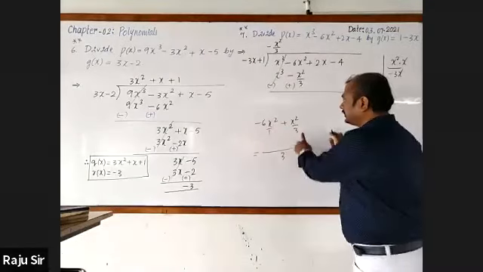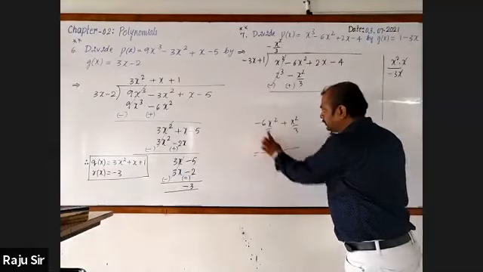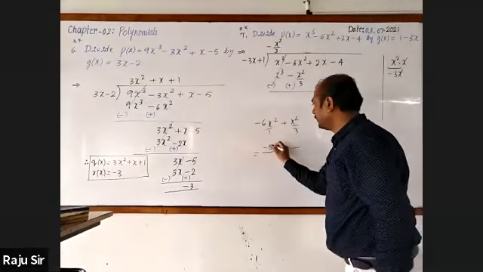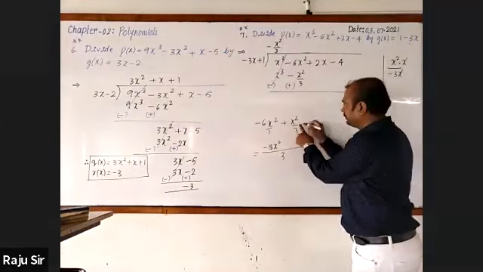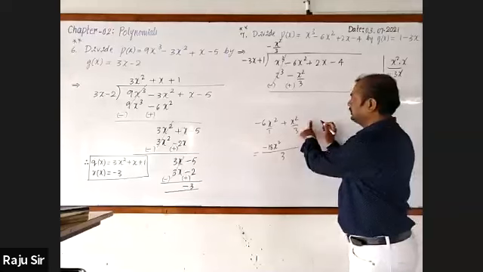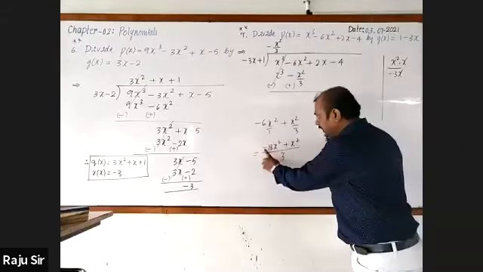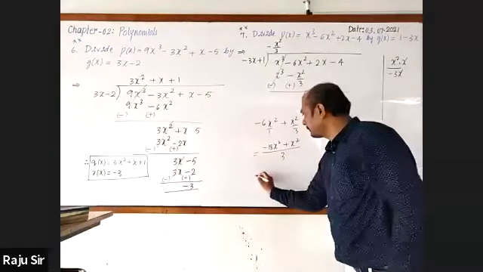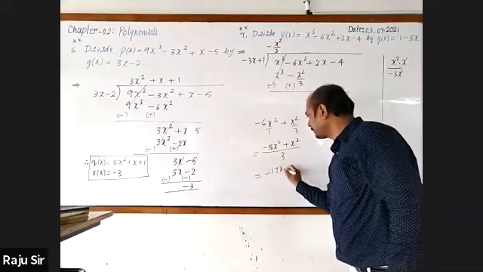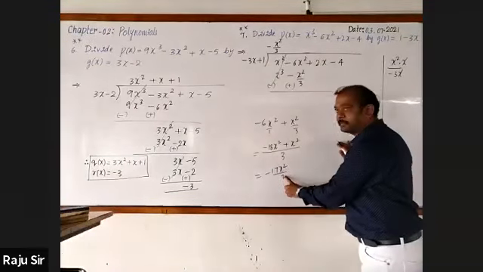LCM of the denominator is 3. Multiply LCM with the first term: minus 18x square. Multiply LCM with the second term: 3 cancels, you get x square. Minus 18x square plus x square is minus 17x square.